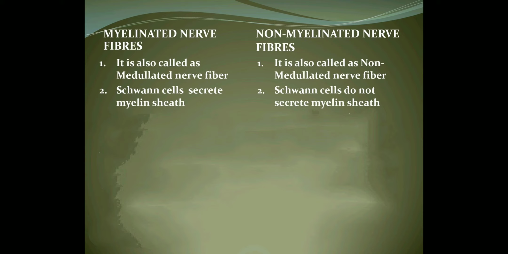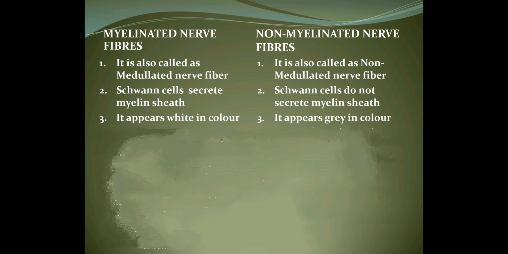So you will find the sheath is absent here. In both the nerve fibers, you will find Schwann cells are present. But in myelinated, Schwann cells secrete myelin sheath, and in non-myelinated, Schwann cells do not secrete myelin sheath.